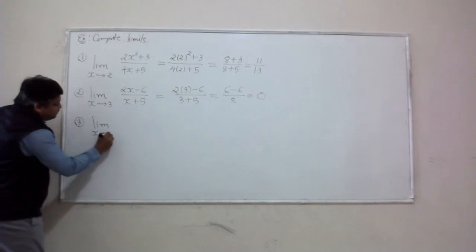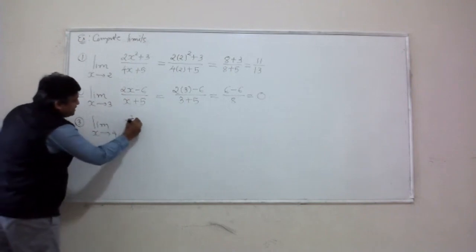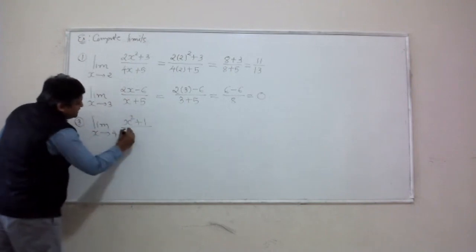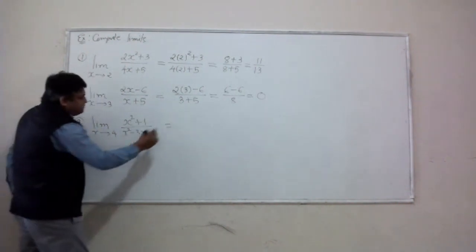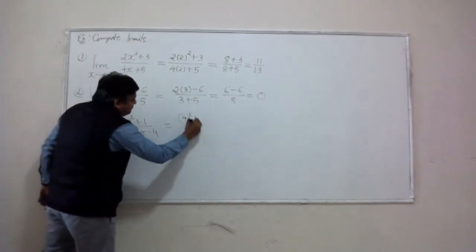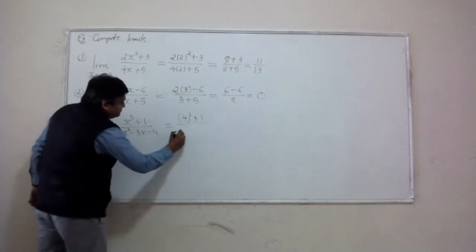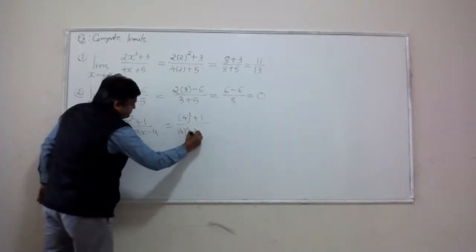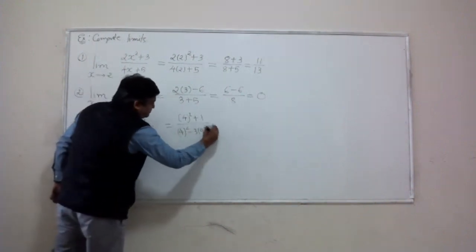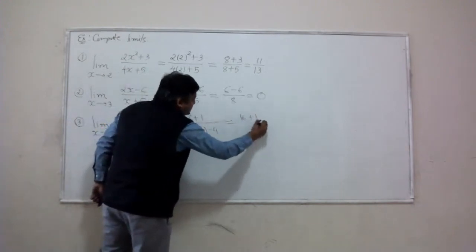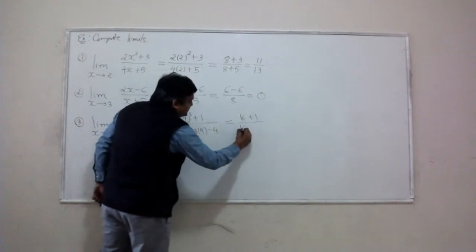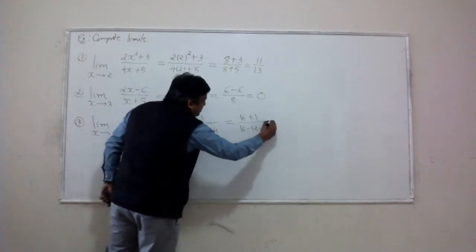limit as x approaches 4 of (x squared plus 1) over (x squared minus 3x minus 4). We do the same thing, plug x equal to 4 to see what happens. Looks like I get 16 plus 1 in the top, 16 minus 12 minus 4 in the bottom.